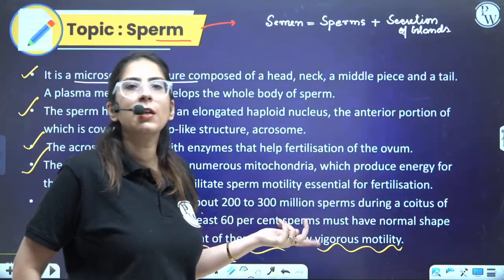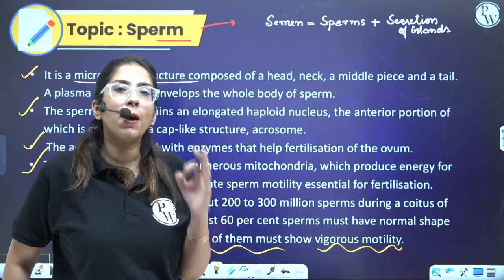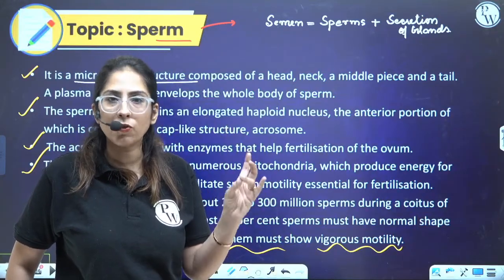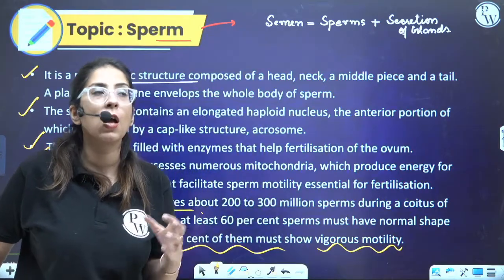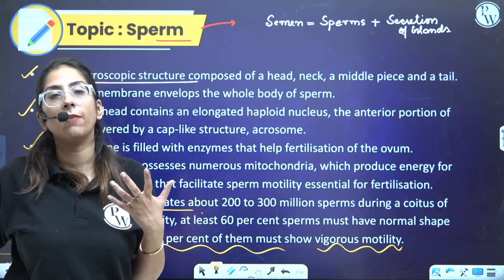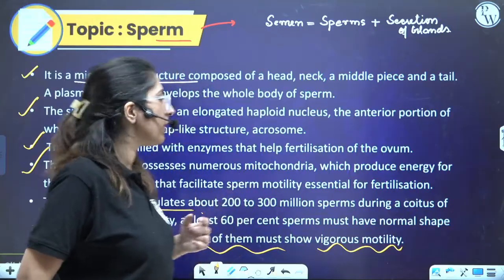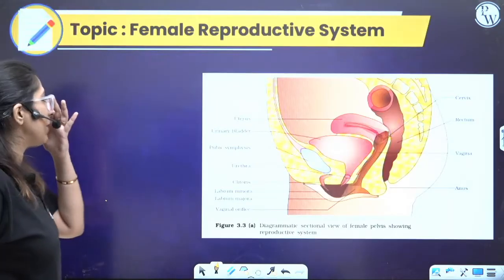So this is important if someone is going for any test. At that particular time, per ejaculate, sperm count is done. Sperm structure is also calculated, like out of all the sperms, in terms of percentage, how many sperms are having a proper shape, how many are having a proper motility. So everything is noticed. Moving on to the next, the female reproductive tract.